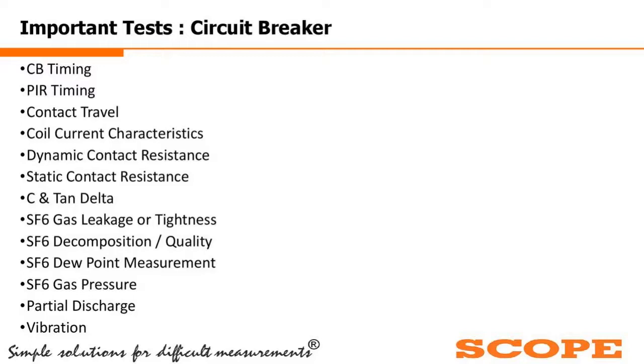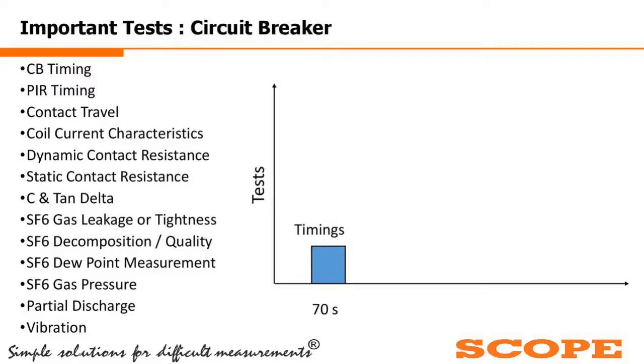Nowadays partial discharge and vibration testing are also sometimes done, if they doubt that the vibration is too high for the breaker. Because if the vibration is high, what will happen? The entire structure of the breaker, maybe from the bottom itself, may get eroded. That is the extreme condition I am talking about. So these are the different tests which we generally do once the breaker is installed and in service in the field.